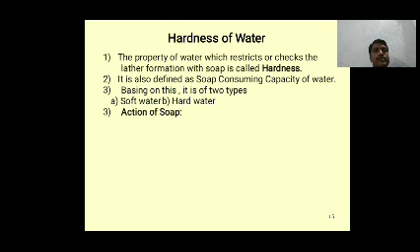The property of water which restricts or checks the lather formation with soap is called hardness. It is also defined as the soap-consuming capacity of water. Based on this, there are two types: soft water, hard water.